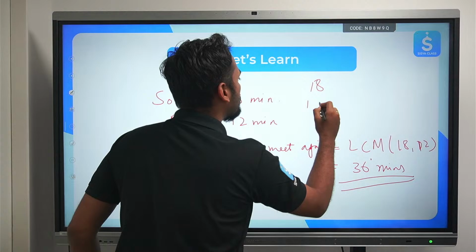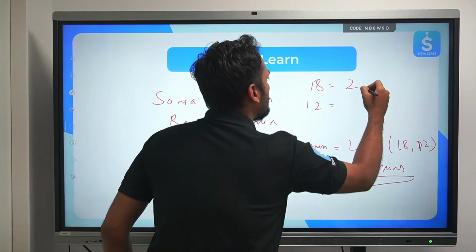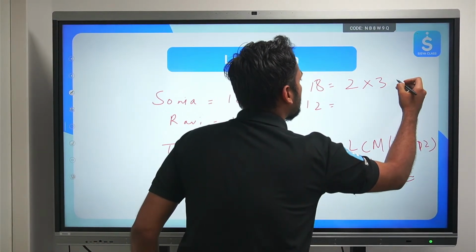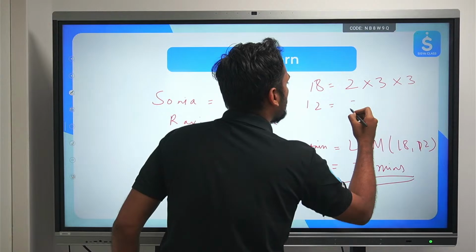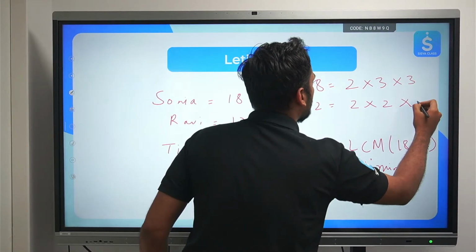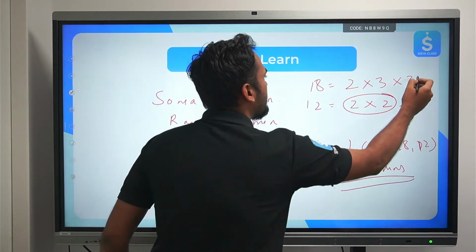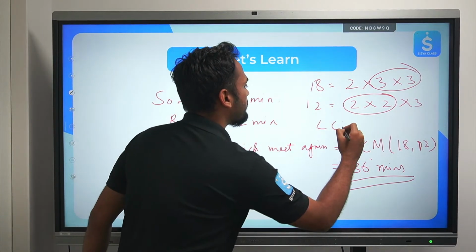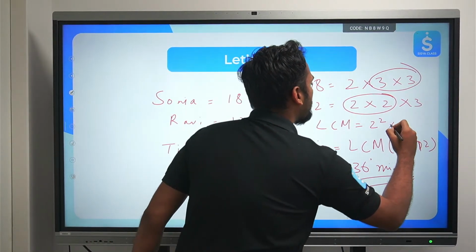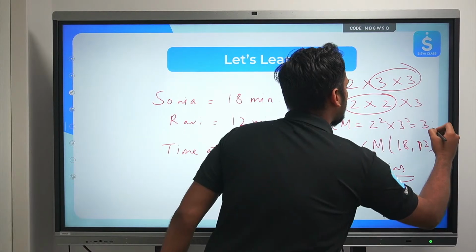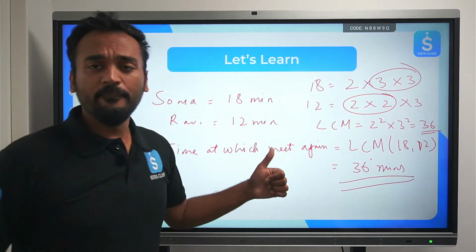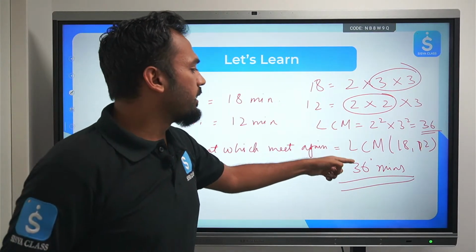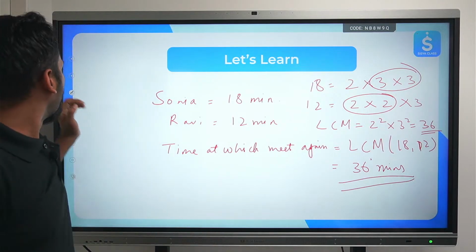Let me write this down, the prime factorizations. 2 times 3, 6 times 3, 18. 2 times 2, 4 times 3, 12. So the highest power of 2 I'll take, the highest power of 3 I'll take. 2 into 2 into 3 into 3, this will be the LCM. 2 square into 3 square, which comes out to be 36. 4 into 9, 36. Clear? So in this way you have to do it, and the answer is 36 minutes. This is a very good question.